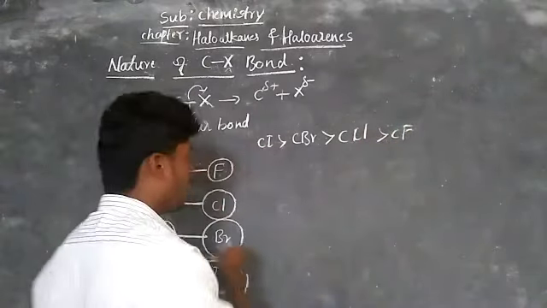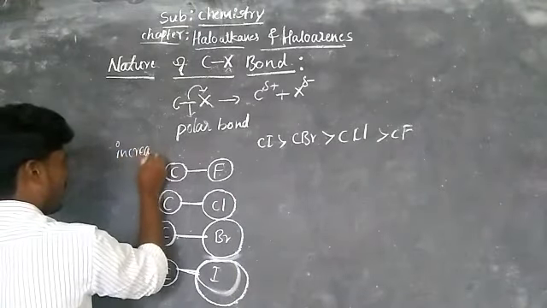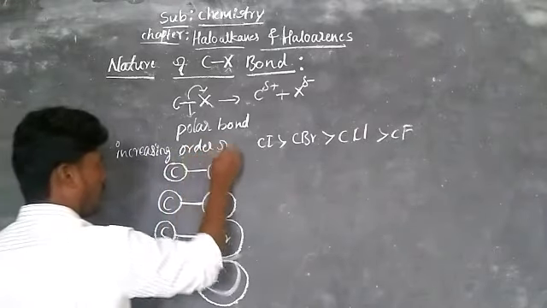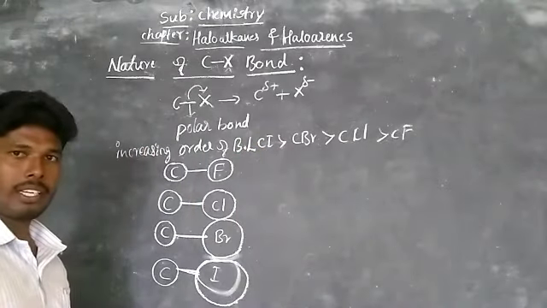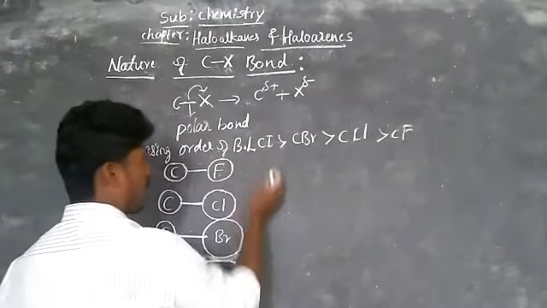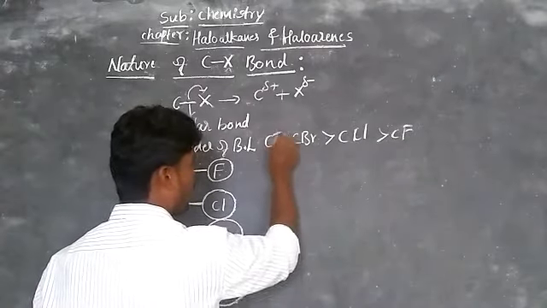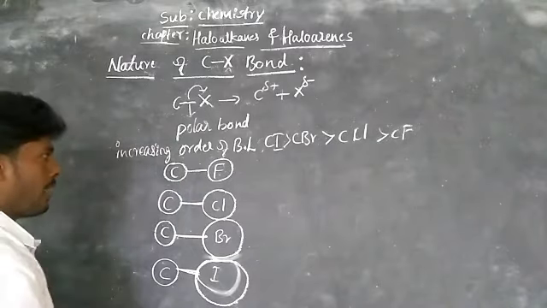This is the increasing order of bond length, BL. That is, carbon iodine is higher than carbon bromide, carbon chloride, then the least one is carbon fluoride.